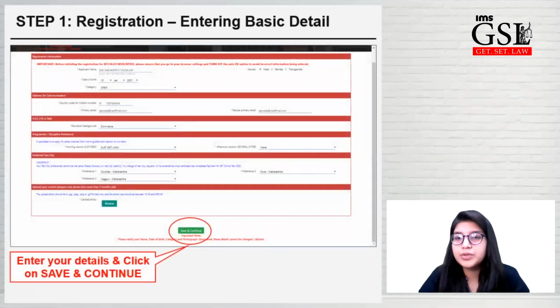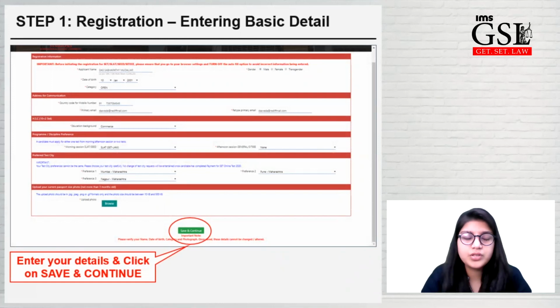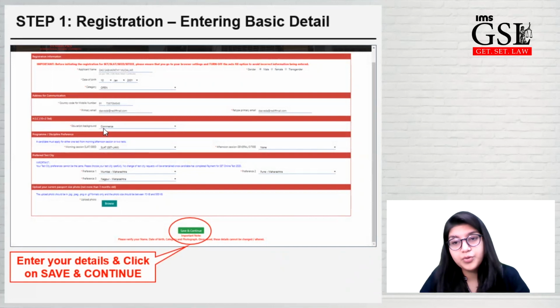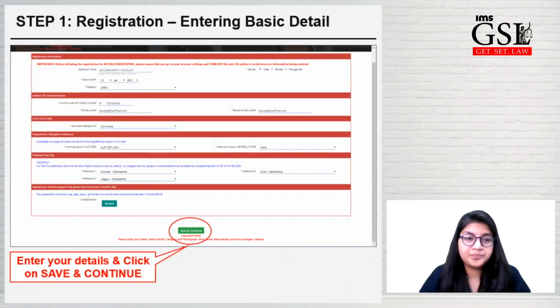So you'll come to the basic details or your personal details page. They will ask very basic information, applicant name, date of birth, category, gender. They will ask for address for communication, HSC marks, or if in case you are appearing in 2021, you have to click on the appearing option.